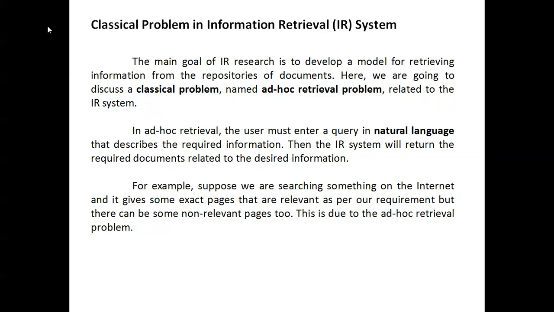It will give relevant pages, and it will give non-relevant pages too. This is due to the ad hoc retrieval problem. If you type, you get some relevant information, and also some non-relevant information. While searching, sometimes you get non-relevant information up front. That is the ad hoc retrieval problem.